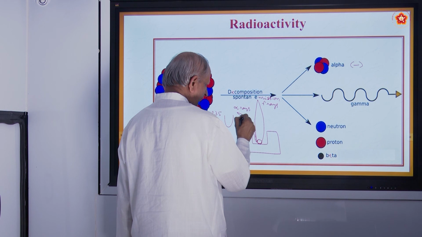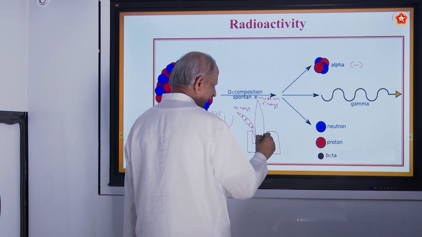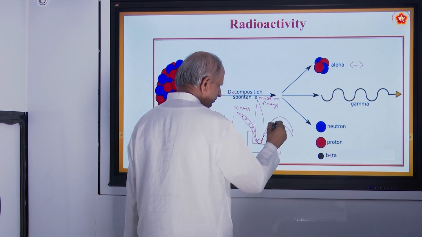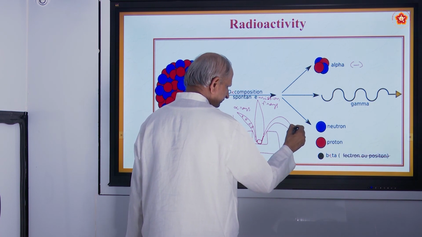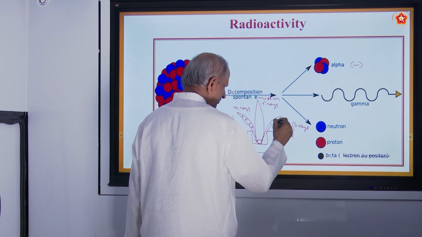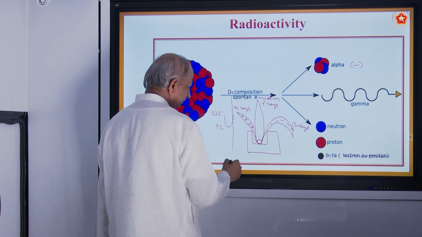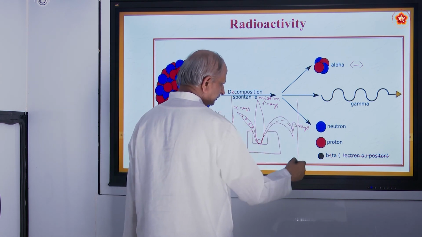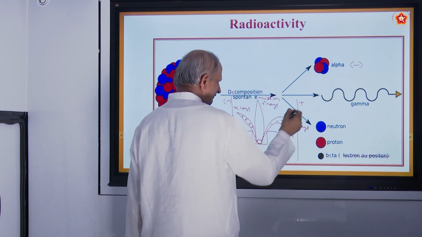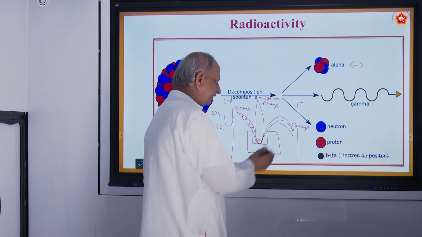They are made up of positive charges, and some of them are called beta rays, made up of negative charge. How do you know it? That is by keeping them in an electric field, minus and plus. That which moves towards minus is called alpha rays, that which moves towards plus is called beta rays.